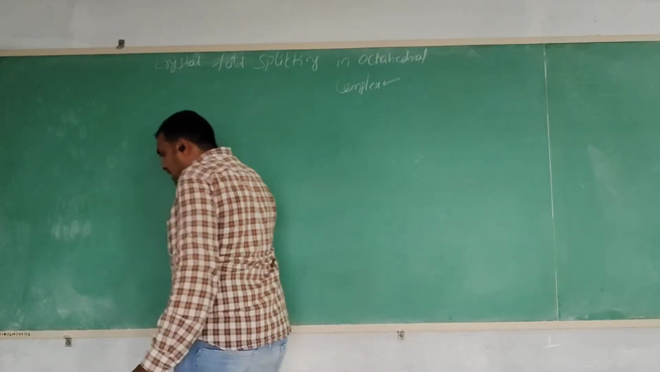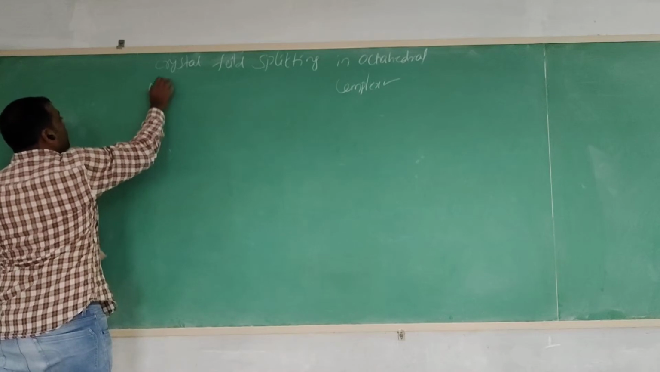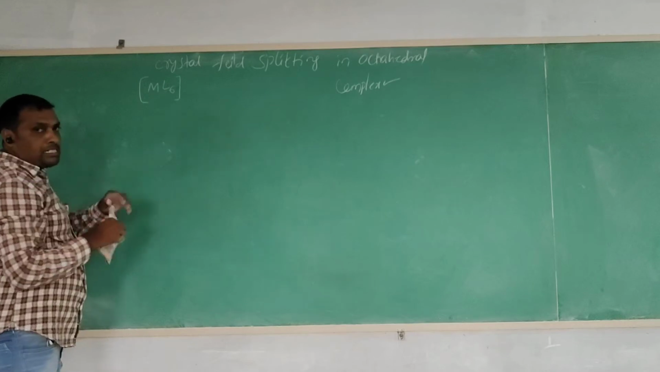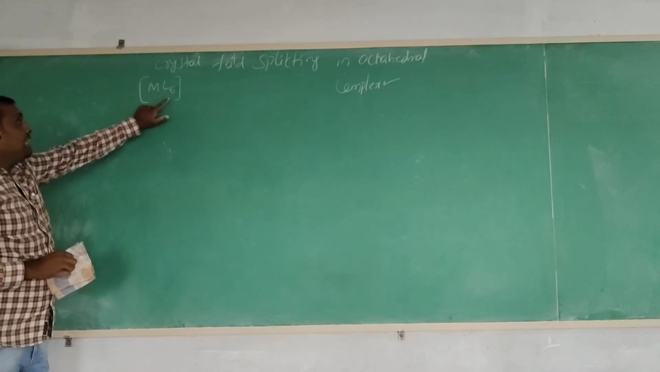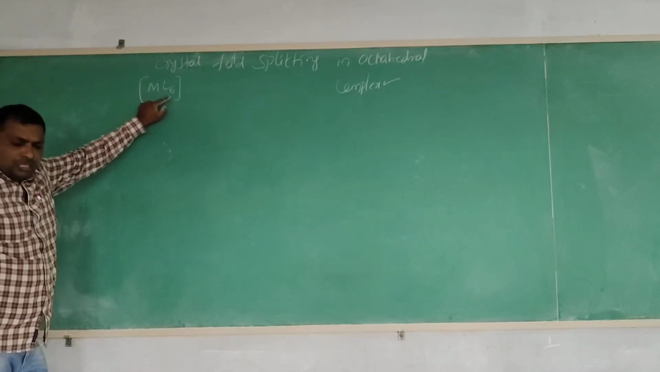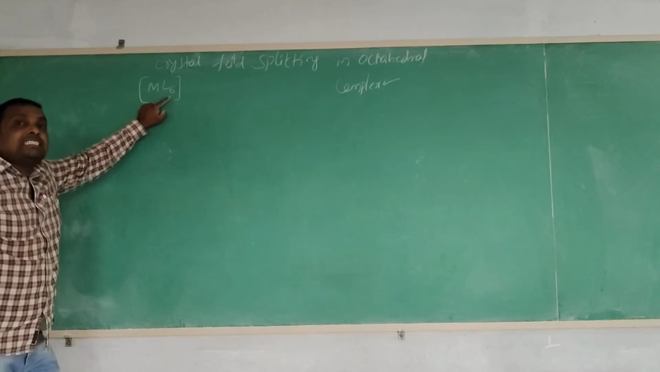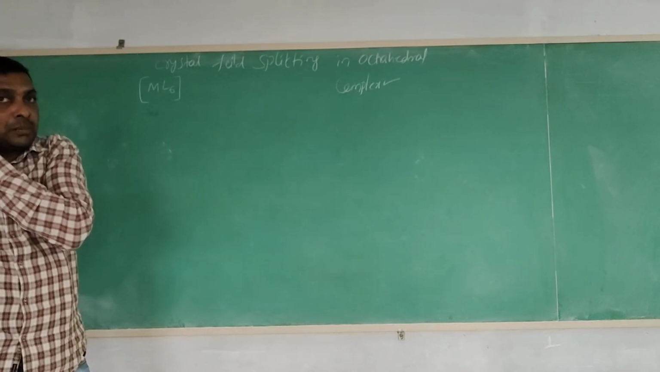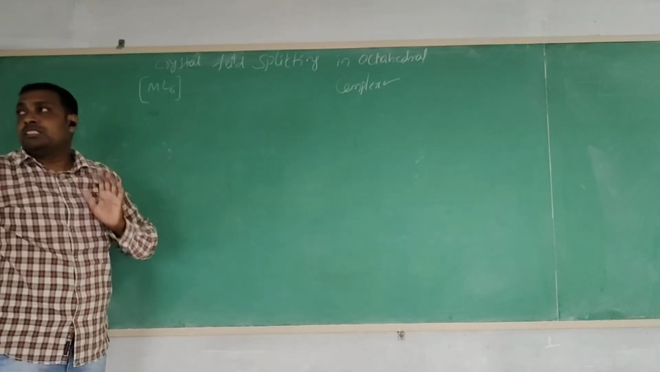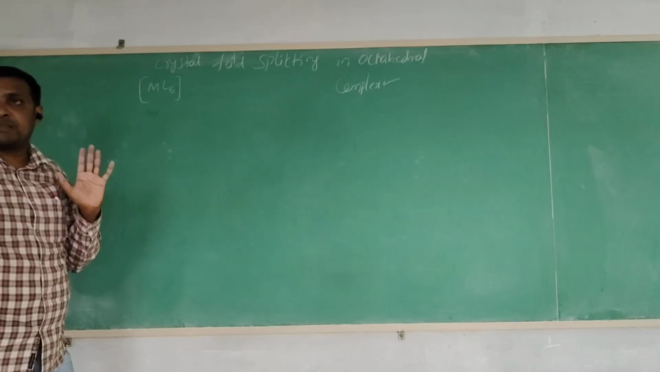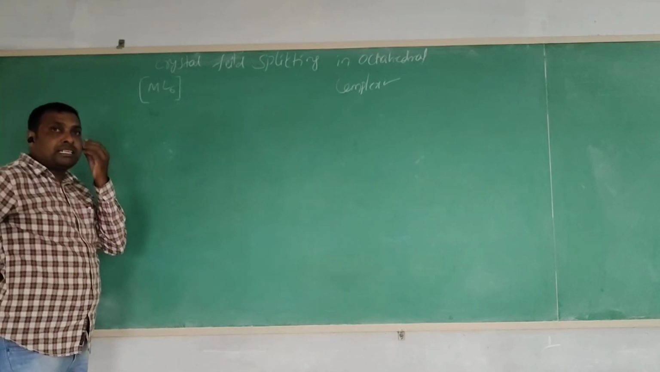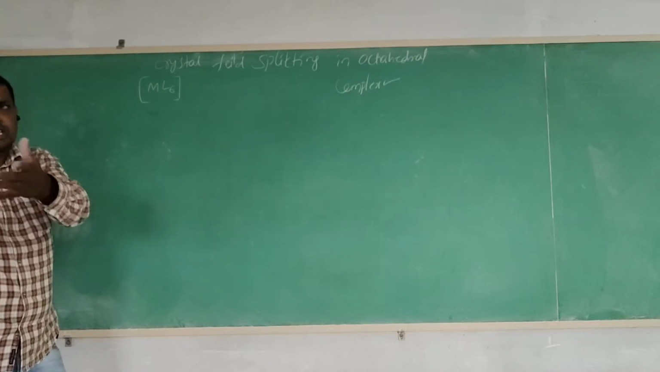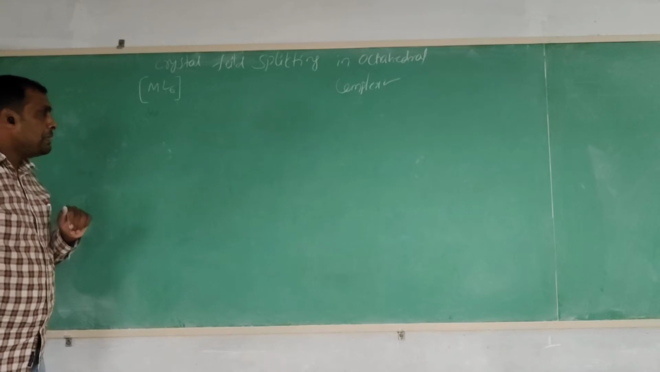Crystal field splitting in the octahedral complex. The example for the octahedral complex is this: M is the metal atom and L is the ligand. In an octahedral complex the coordination number is 6. A hexacoordinated complex has octahedral geometry, ML6. Two types of hybridization are possible: sp3d2 or d2sp3.